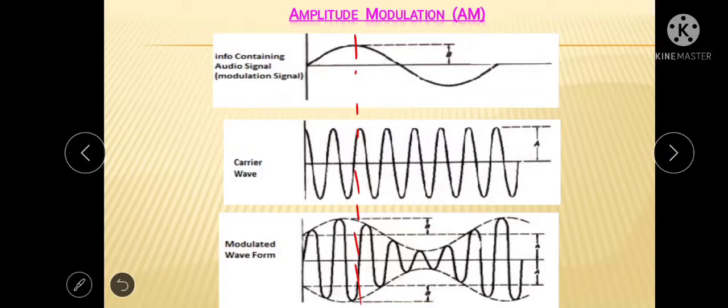That's why the respective change in the amplitude modulated signal is also high at this instant. At this other instant there is a low value of the modulating signal, and that's why there is a respective low value in the amplitude modulated signal. So it is very clear that the amplitude of the modulated wave changes according to the amplitude of the modulating signal.